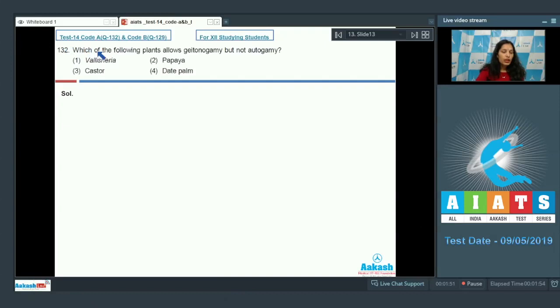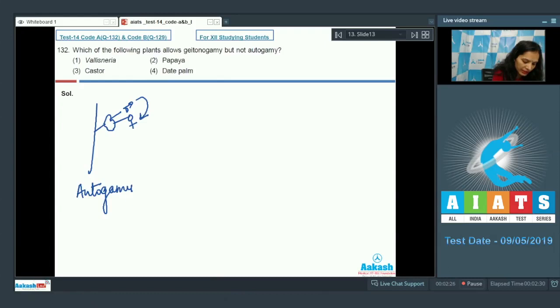Question number 132. Which of the following plants allows geitonogamy but not autogamy? First option, Vallisneria. Second, papaya. Third, castor. Fourth, date palm. What is geitonogamy and autogamy? Autogamy is the condition when the flowers are bisexual, means each flower has both the sex organs. There is transfer of pollen grains to the stigma of the same flower. This is called autogamy.